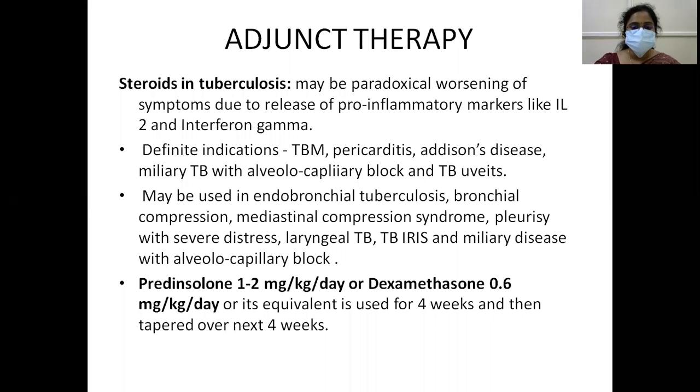So what are the steroids used? Prednisolone 1 to 2 mg per kg per day, or dexamethasone 0.6 mg per kg per day, or its equivalent is used for 4 weeks and then tapered over 4 weeks. As we know, you have to always taper the steroids after using them for a long period. So the steroids are used when there is paradoxical worsening in TB meningitis, miliary TB, pericarditis.